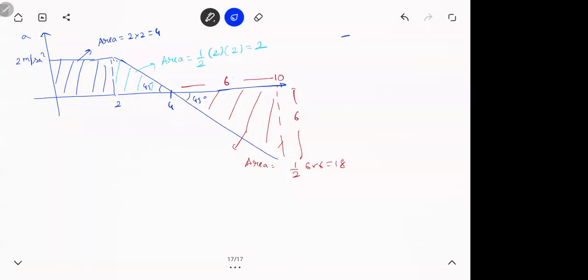Now you're asking for 2 seconds. So 2 seconds area kitna tha? 4. What is area? Change in velocity, which is V final minus V initial, is 4, and it is given V initial is 2. So V final kitna hoga? 6. Got it? From 0 to 2, the change in area is 4. Matlab velocity will change by 4, but initial is already 2. Then for t equal to 4 seconds, what is area?